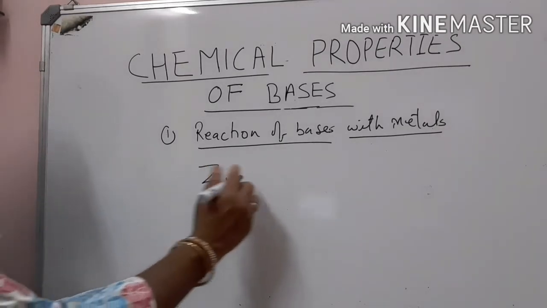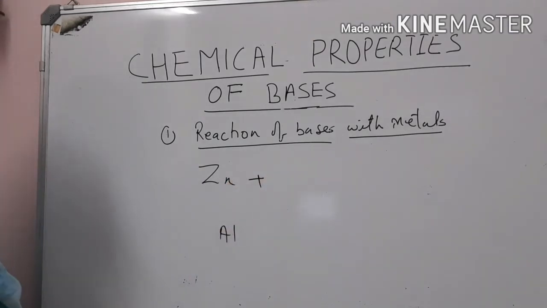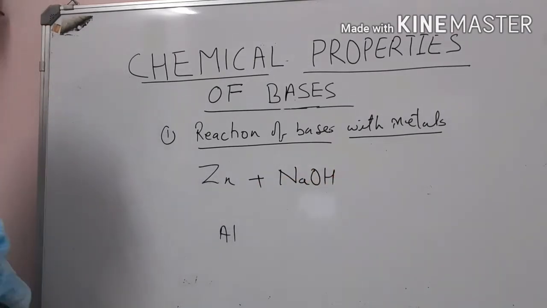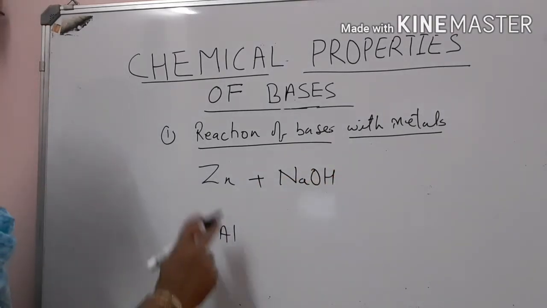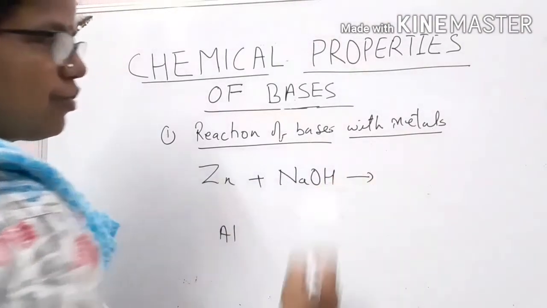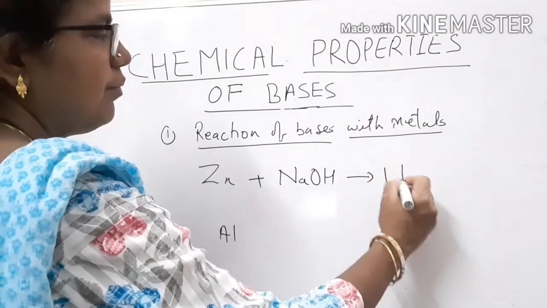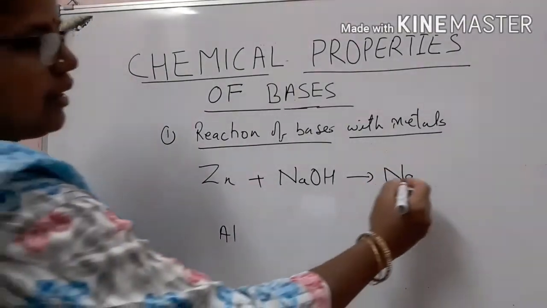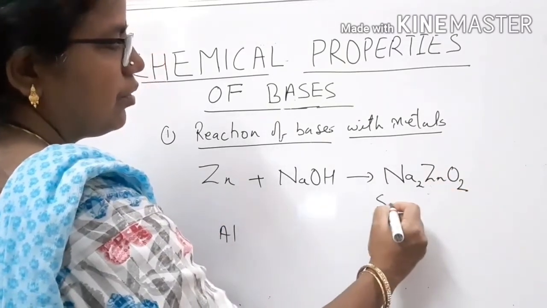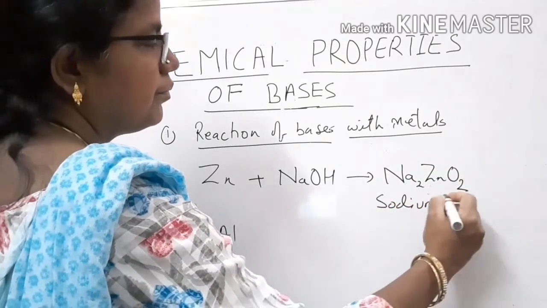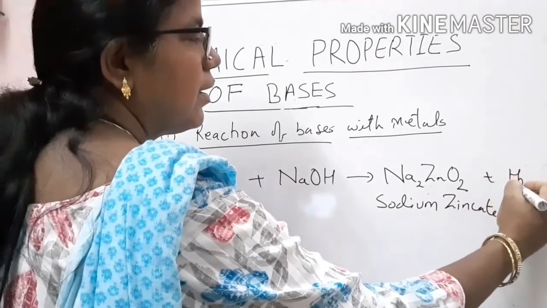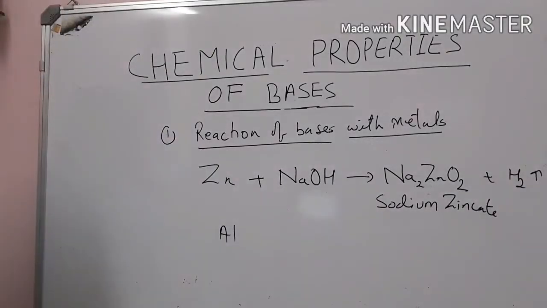So, zinc reacts with a strong base such as sodium hydroxide, or potassium hydroxide, to form a salt, sodium zincate, formula Na2ZnO2, and liberates hydrogen gas.